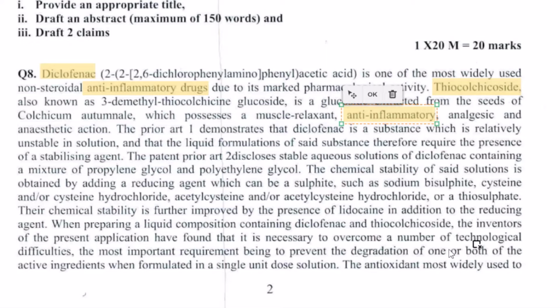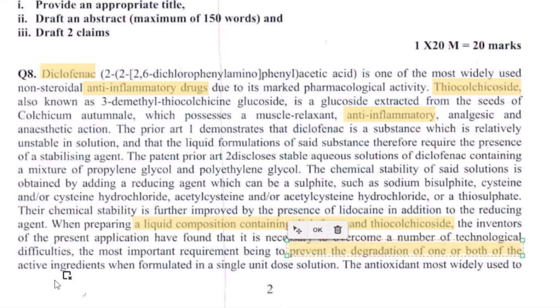The invention is talking about a liquid composition containing ingredient 1 and ingredient 2 and how it is important to solve the problem of the degradation of one or both of these ingredients when they are provided as a single dose solution.